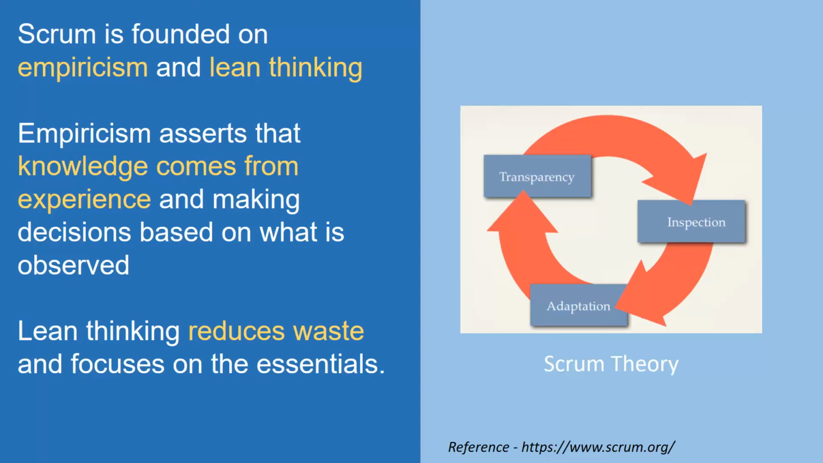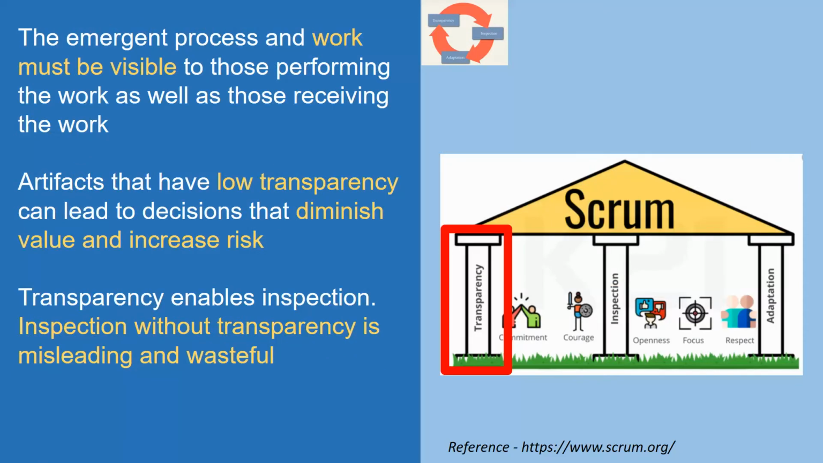Before we try to understand those events, it is important to understand that they will only work when the pillars are strong. These pillars are transparency, inspection, and adaptation. So let's explore what these pillars are and what value they add as a foundation for Scrum. Scrum is based on these three pillars, and I'll be talking about the five values in a later video. Today in this video, I'll be talking about these pillars in detail.